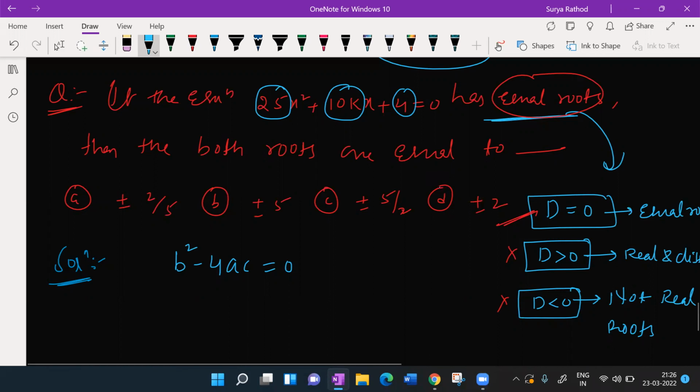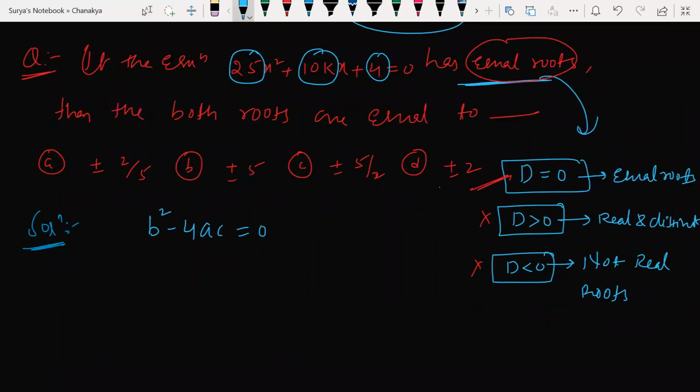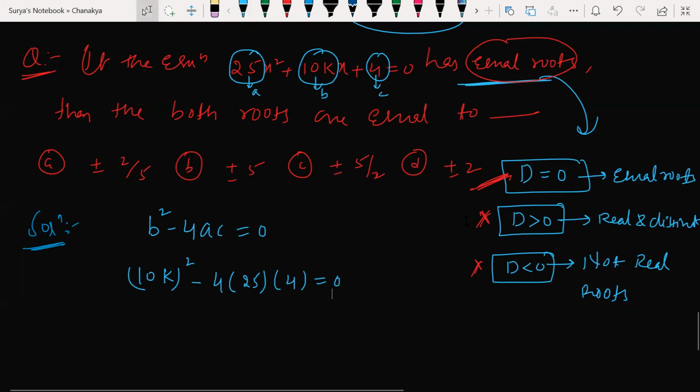Yes, sir. Now see here, it has equal roots. Then I'll be using this condition, not this one, not this one. Correct? What is B here now? This is my A, this is my B, this is my C. Here 10K is my B, not 10 alone. Understood? So B square is what now? 10K whole square minus 4 into 25 into 4, which is equal to 0. Clear?